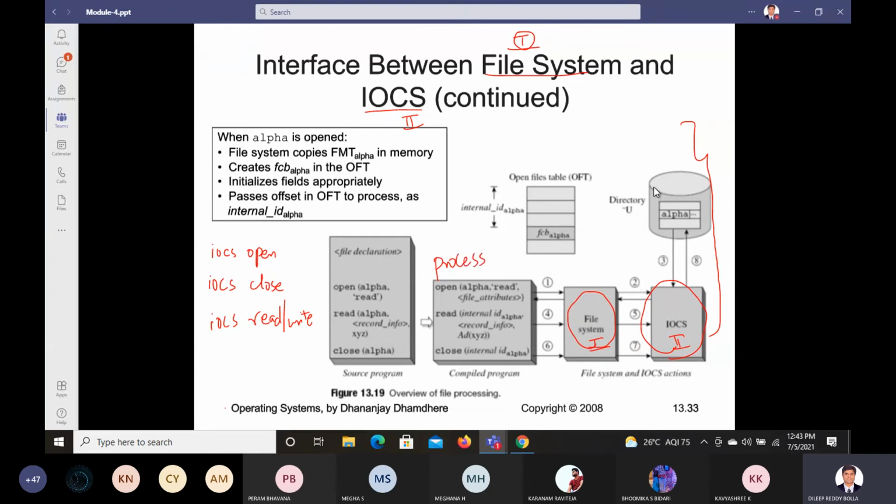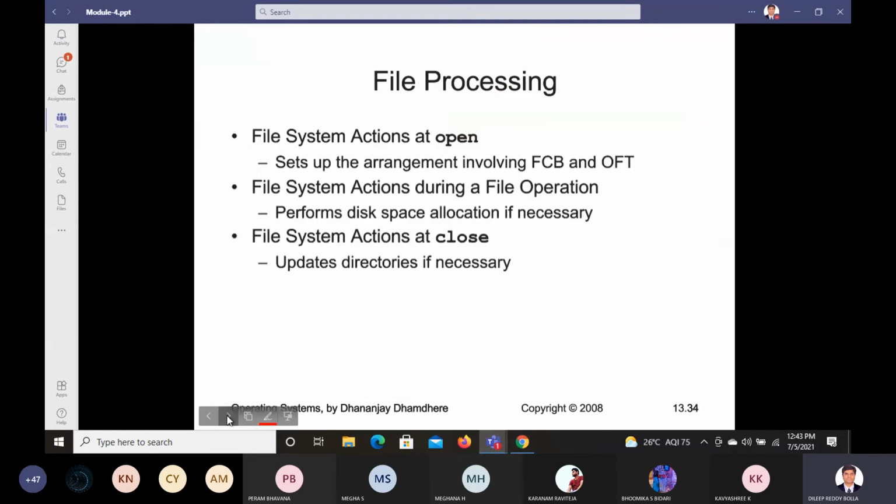And this is your directory, and this is your control block, OFT. So this is how it is being interfaced for opening, for reading and for closing. Even the same block can be used for reading or for writing, anyone. Okay, so this was the interface between file system and IOCS.